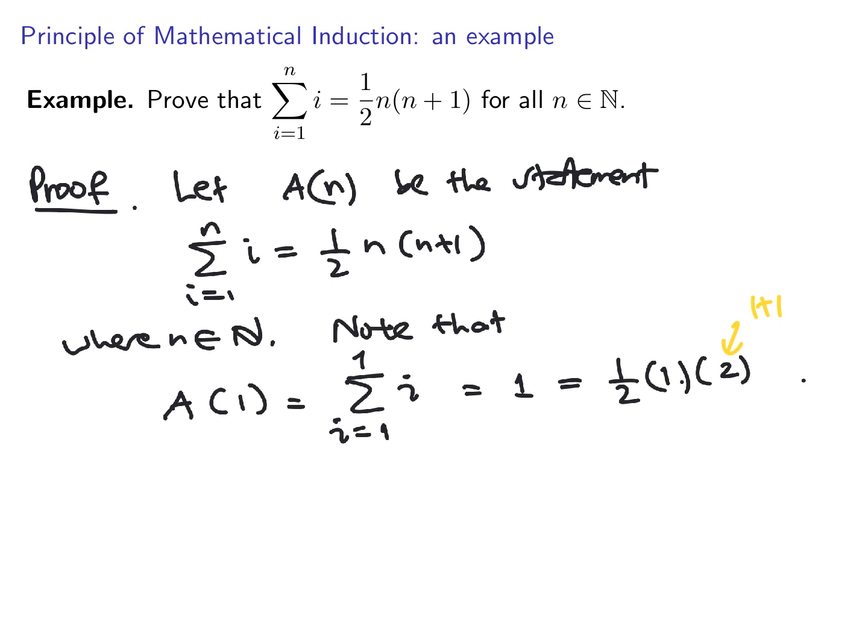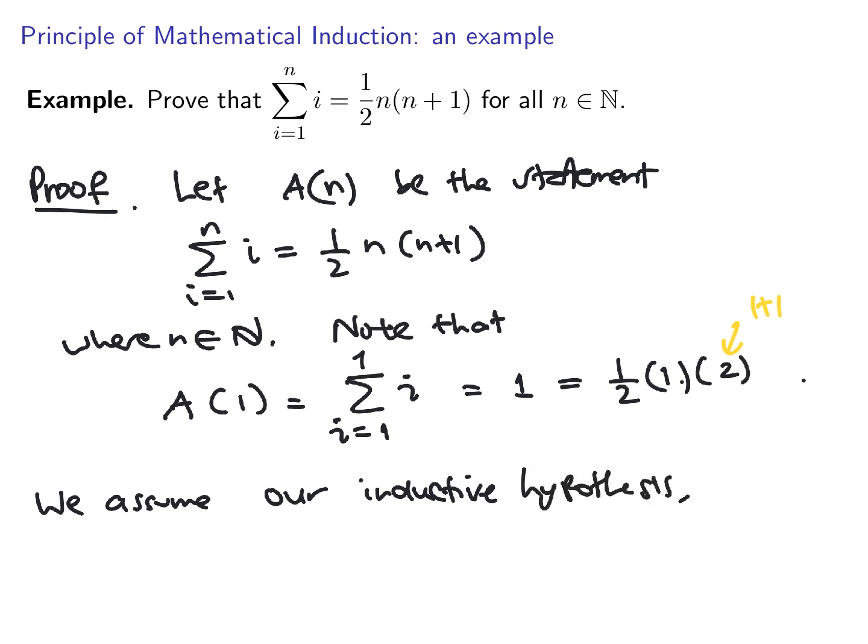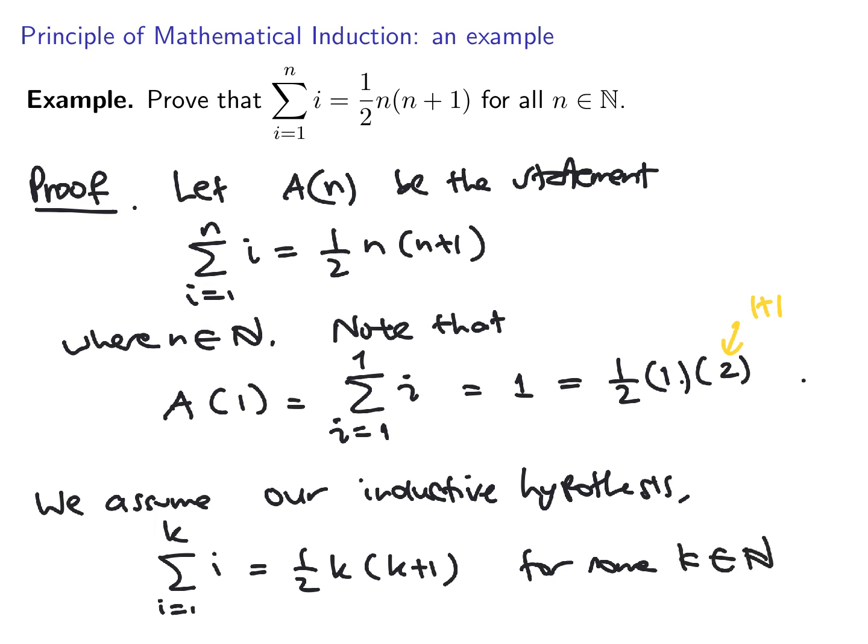Now we're going to assume the inductive hypothesis. Namely, that the sum of i goes from 1 to k is equal to half times k times k plus 1 for some k in the natural numbers.